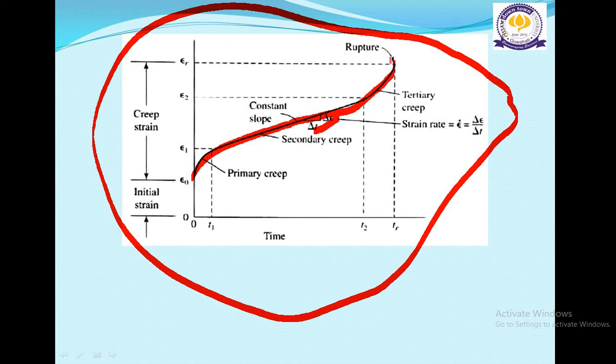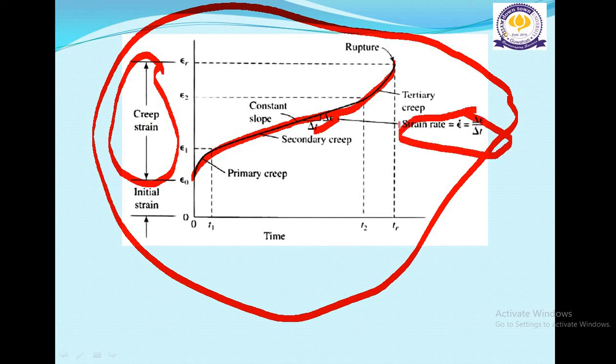For the initial strain, that is from 0 to epsilon naught, and from epsilon naught to epsilon r, it is the creep strain. And the strain rate is given by this slope. So this is all about creep and the creep diagram.